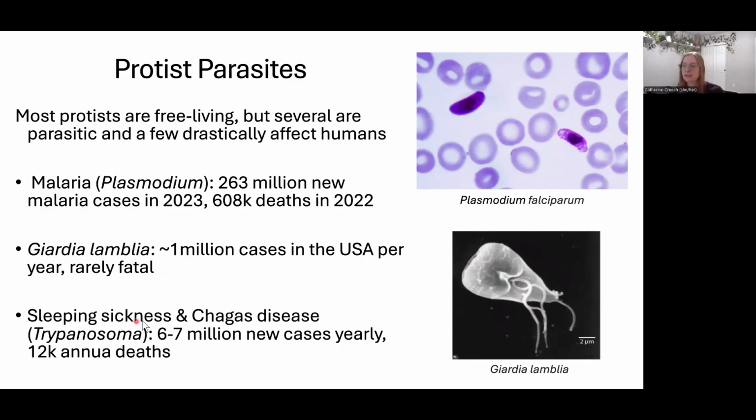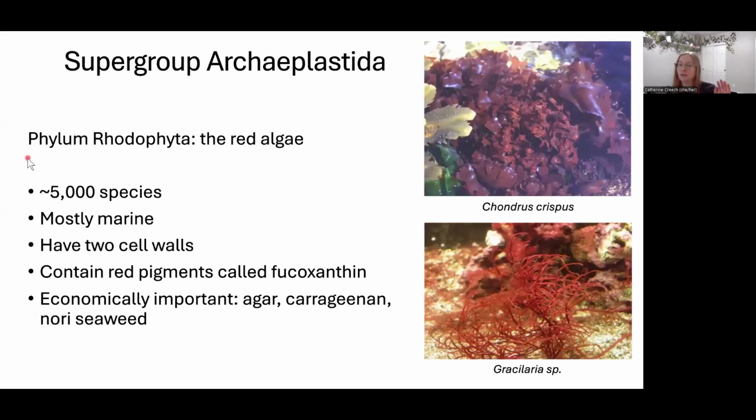We also have sleeping sickness and Chagas disease. These are caused by trypanosomas. There's about 6 to 7 million cases yearly, and forgive the lack of the L there, about 12,000 deaths. Moving on from the disease-causing groups, we're going to go through each of the supergroups individually.